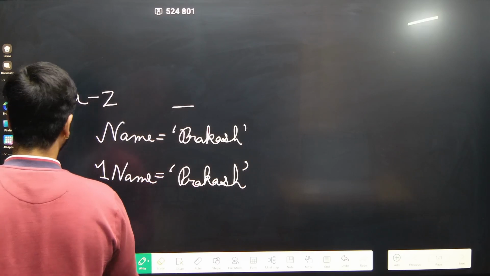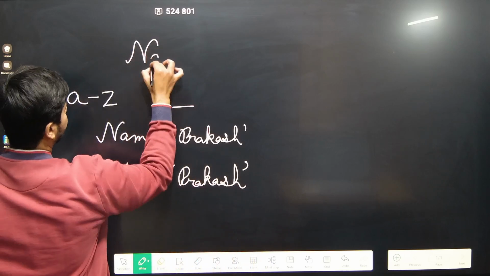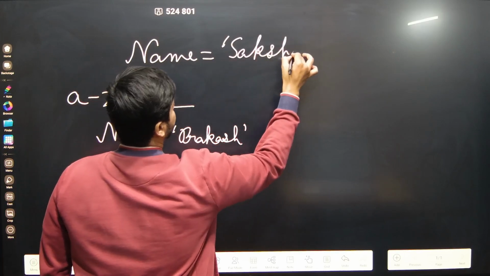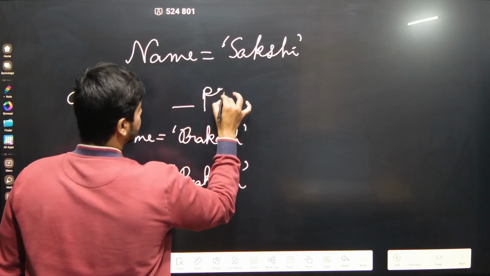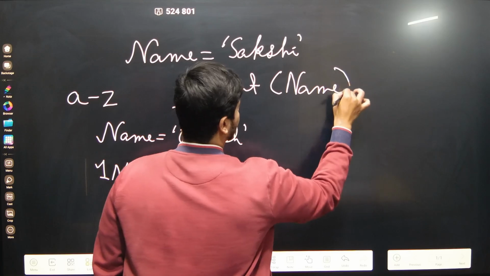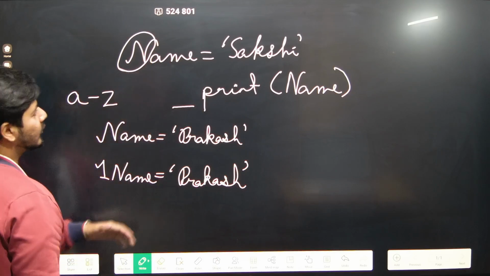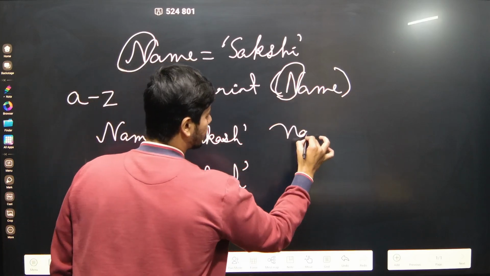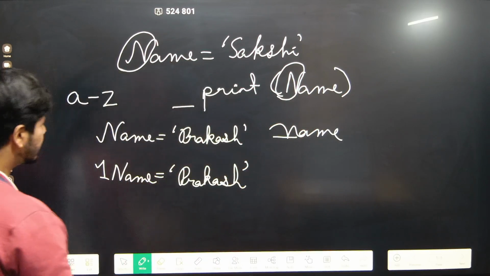The third one is Python is a case sensitive language. So if you define a name is equals to, let's say Sakshi, then if you call that name, you should use a capital N while calling that name, because in the first line you have used the capital N, but when you call it, you have to also use the capital N here. If you use the small n, let's say name with small n, it would throw an error. I hope this is clear.